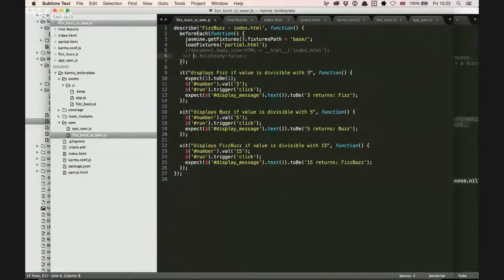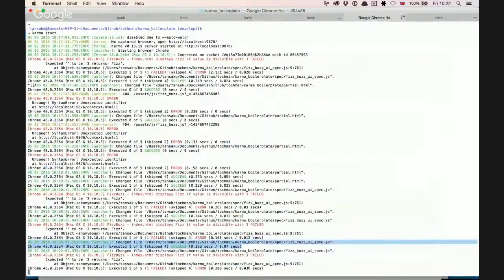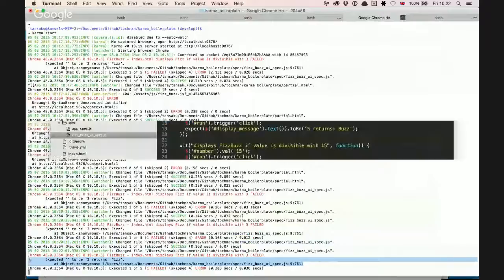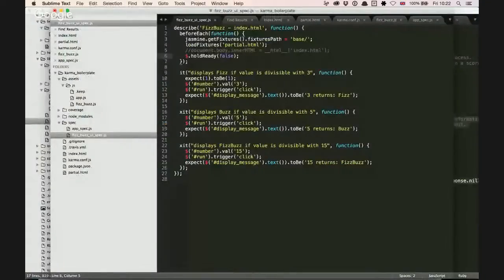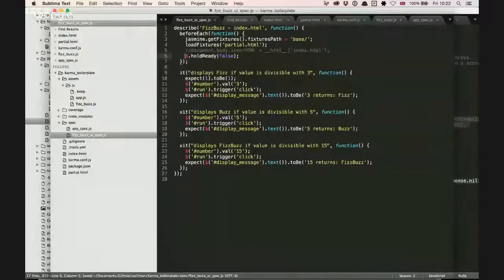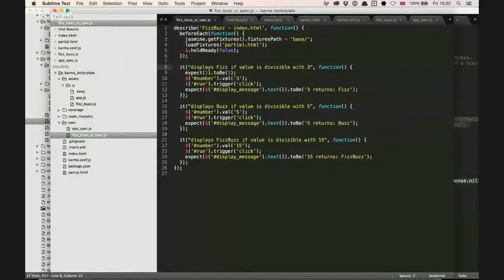The interesting thing there is that we can take that out and we can see that it now fails, right? And we can put it back in and we can see that it now passes. So basically, kind of good to go there, really. I was anticipating that we might have needed to set hold ready true somewhere, but it appears that we don't.